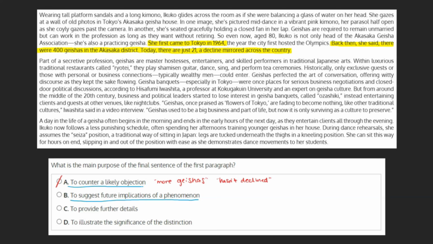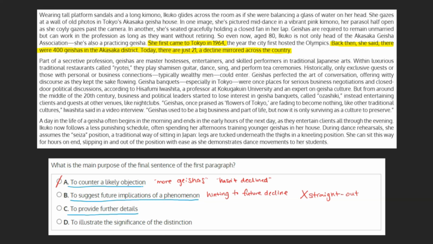B, to suggest future implications of a phenomenon, could possibly be our answer, as perhaps this sentence is hinting to us that in the future, this number will become even less. However, because this isn't said straight out and is merely something we're guessing, let's keep an eye on it as we check out our other choices.